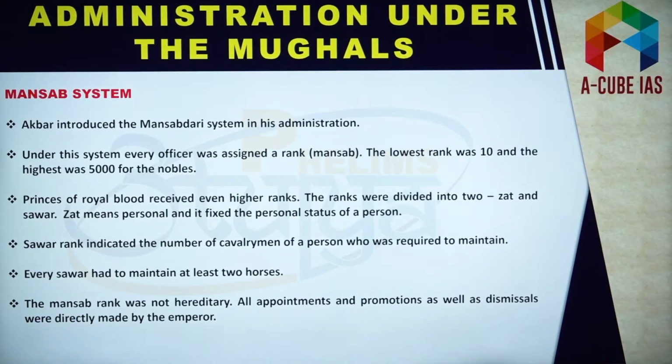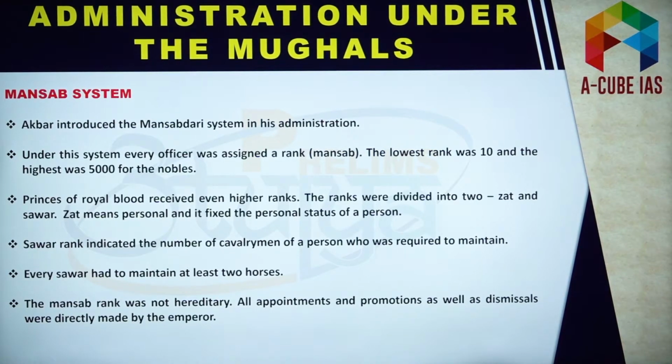So this Mansabdari system was introduced by Akbar. And under this system, ranks were assigned to officers. While deciding the rank, two aspects were taken into consideration. First, Jat, second, Savar. Now this Jat would determine the personal status, and Savar would determine how many horsemen an officer was supposed to maintain. So these two aspects would be taken into consideration while deciding the rank of the officer.